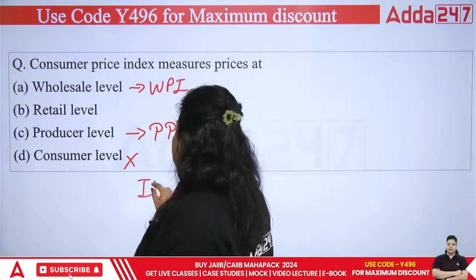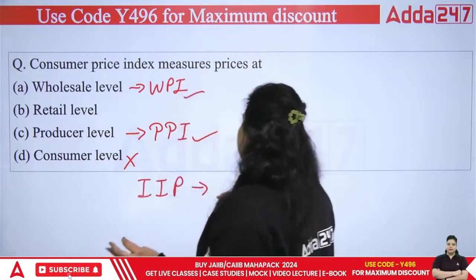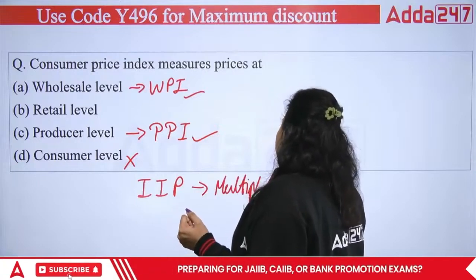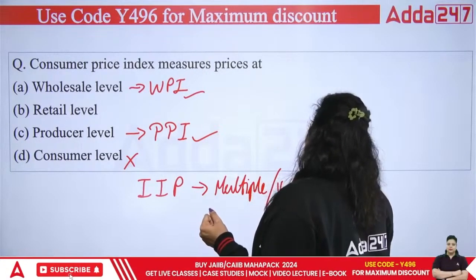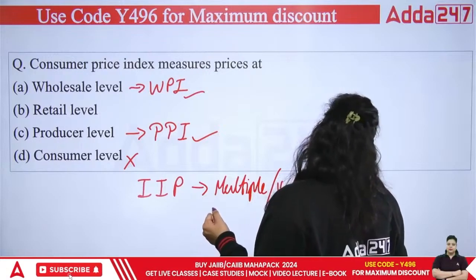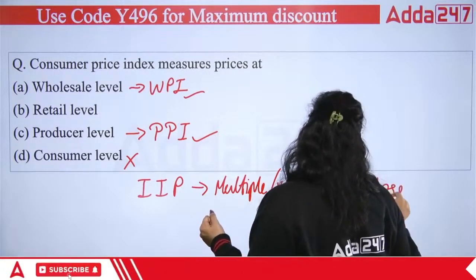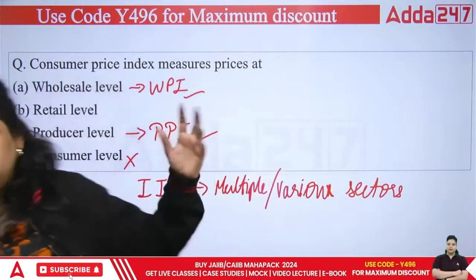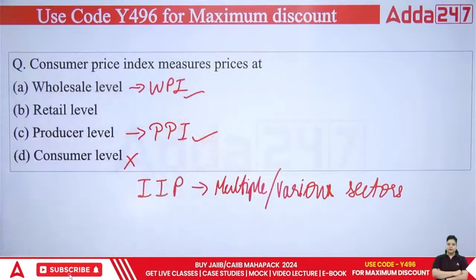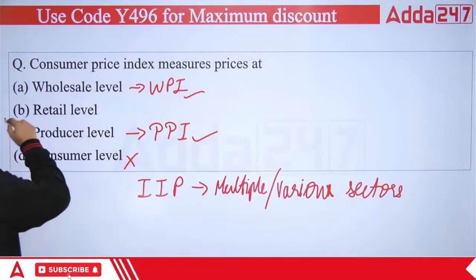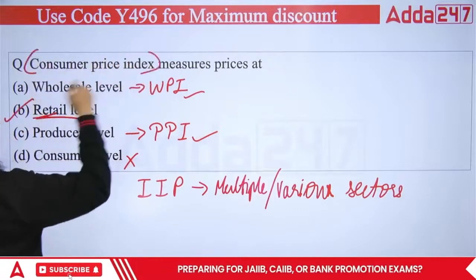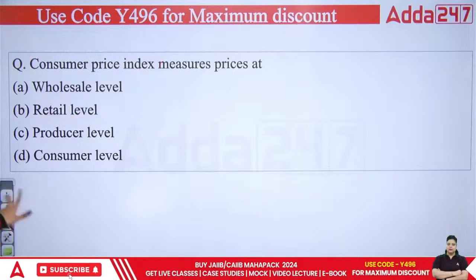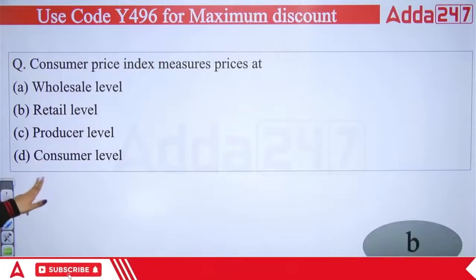If I talk about index of industrial production, it calculates inflation in various sectors. It's a volume index. It measures how much production has been done. That's what the IIP is, Index of Industrial Production. So the right answer is CPI. At retail level, Consumer Price Index measures the prices. So right answer is your B. Okay, I hope clear. Next question.